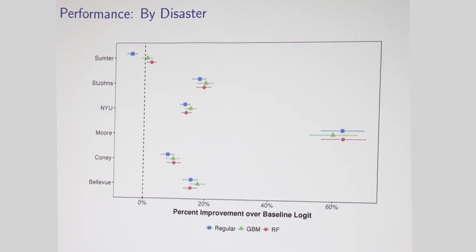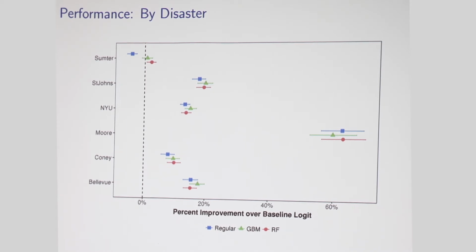If we look at this by disaster, so here we're showing the regularization, gradient boosting, and random forest models, we find that the machine learning models are better for 5 disasters. The sole exception is the Sumter disaster. I'm going to get to that later in the talk, but the big difference between the Sumter disaster and the rest is that the Sumter disaster had a much bigger change in the choice environment.